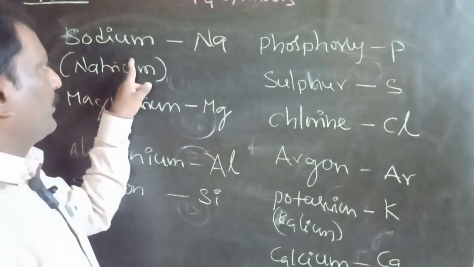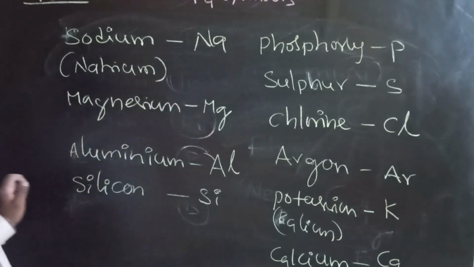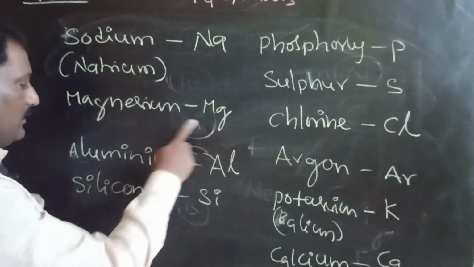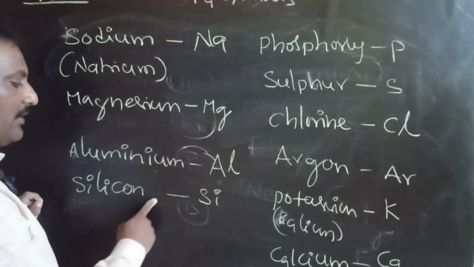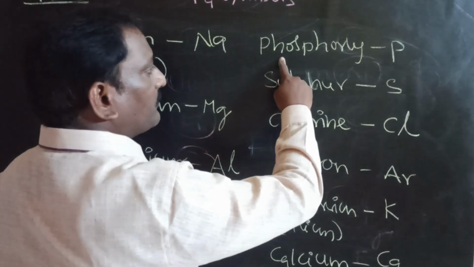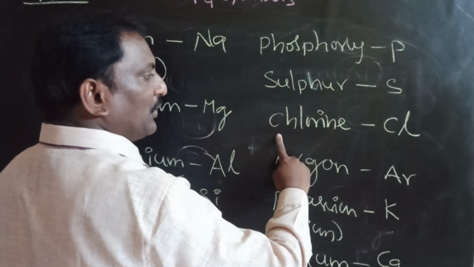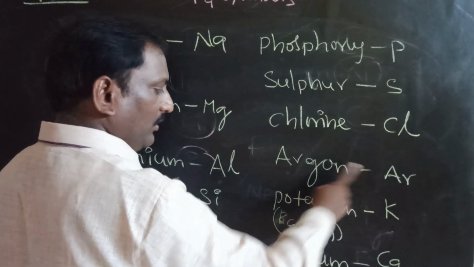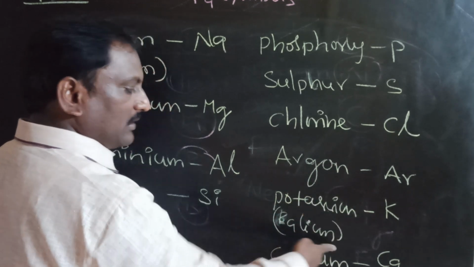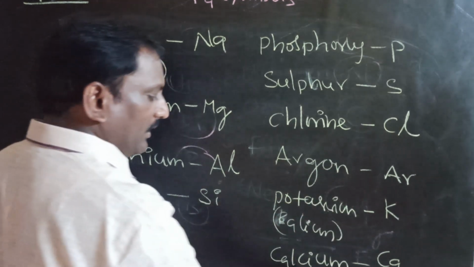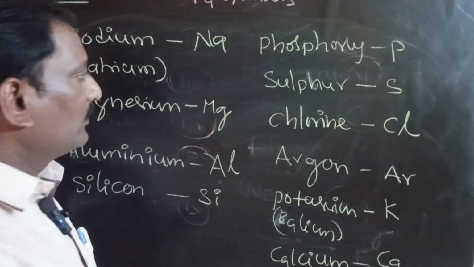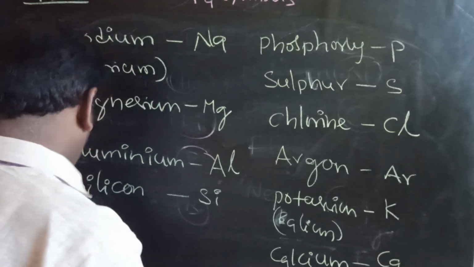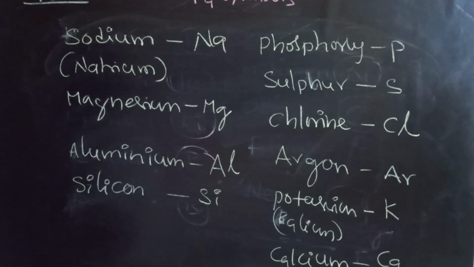Sodium, symbol Na, natrium; magnesium Mg; aluminum Al; silicon Si; phosphorus P; sulfur S; chlorine Cl; argon Ar; potassium K, the Latin name is kalium; and calcium Ca. So these are the 11 to 20 elements.